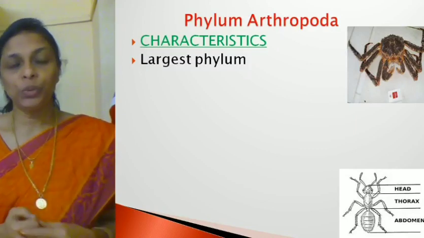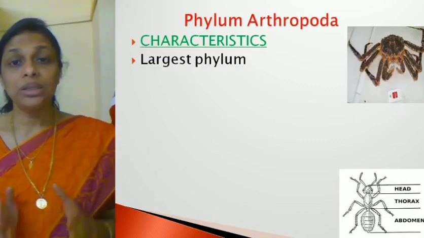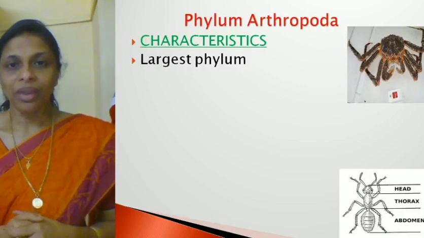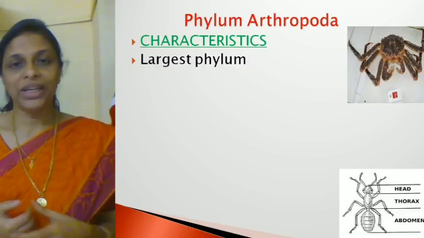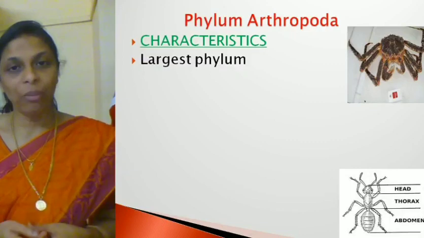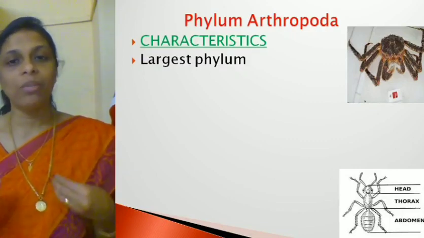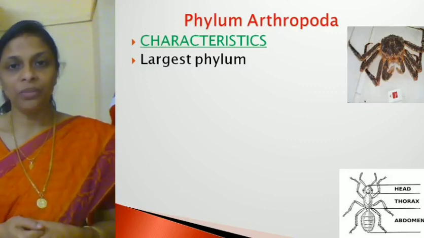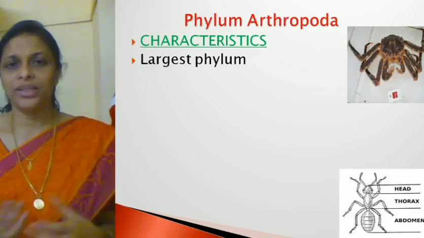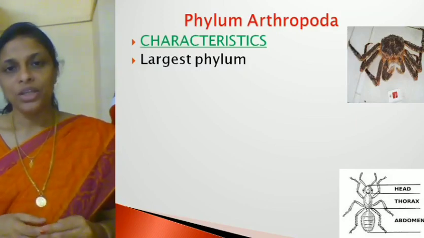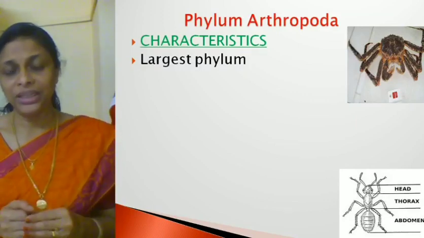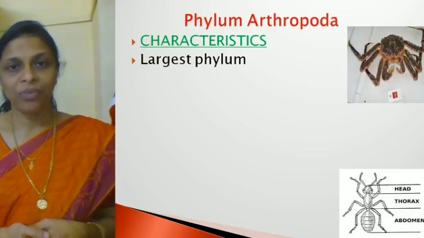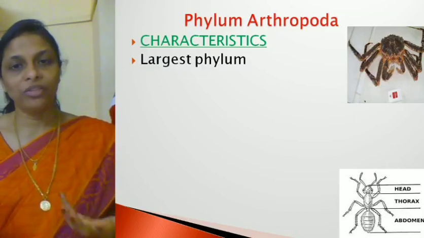Now, phylum Arthropoda is again divided into 7 different classes. We don't have to study all these classes. We have to study only the general characteristics of phylum Arthropoda. So, in order to understand the characteristics of phylum Arthropoda, just bring to your mind any one common insect. If you have that insect in your mind, you will be able to understand the characteristics of this phylum easily.